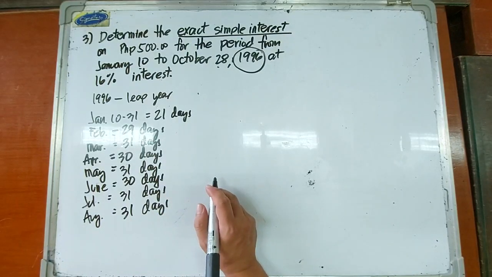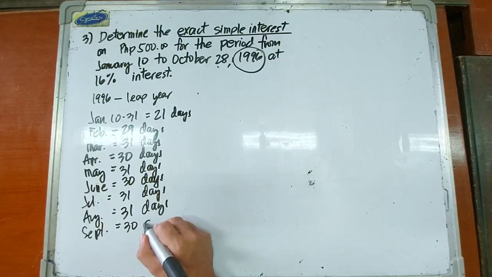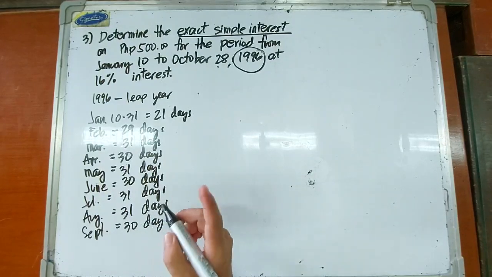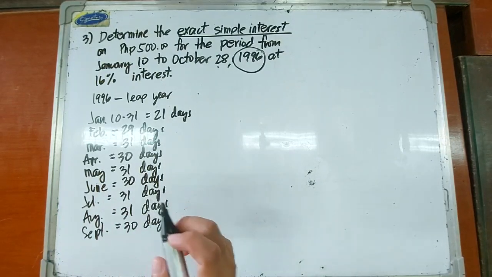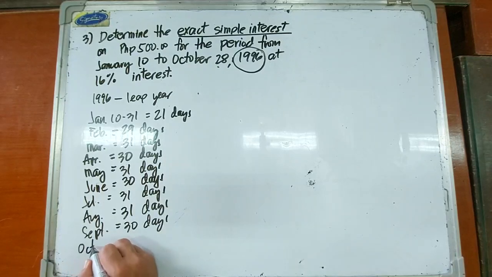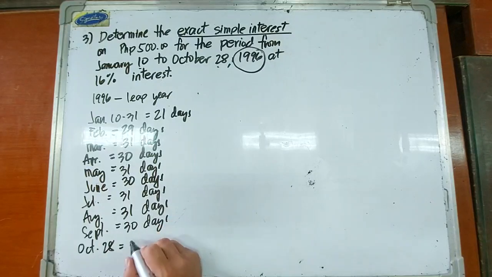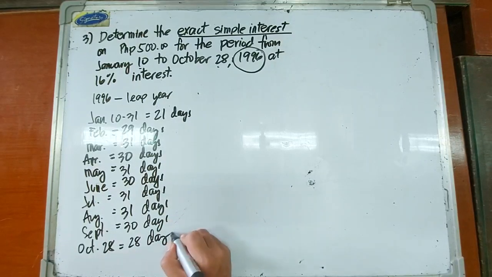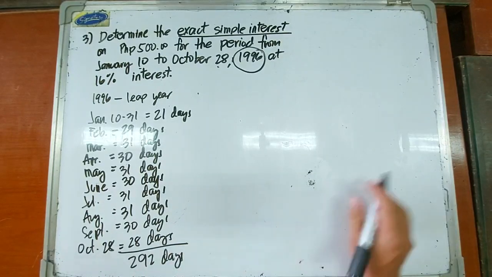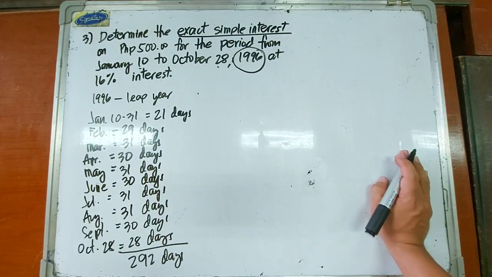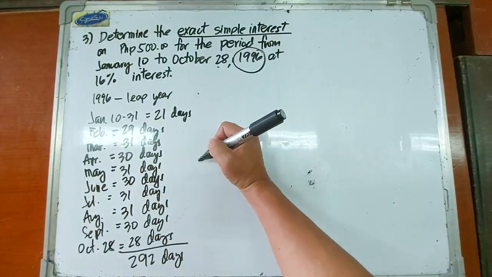And then September has 30 days. And we have October 28, so we include up to October 28, including the 28th of course. So that is 28 days. So we have a total of 292 days. Okay? 292 days. So it is important that we compute the number of days carefully.